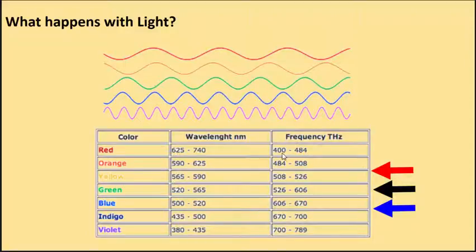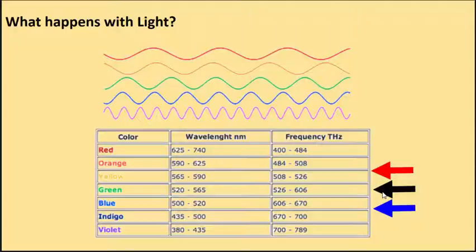For example, here we have red. That's frequencies between 400 and 484 terahertz. That's what we perceive as red. Green, something between 526 and 606, is normally perceived as green, and so on. So this is the visible spectrum of light and their corresponding frequencies.